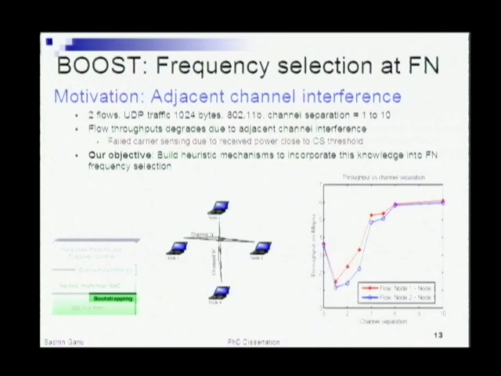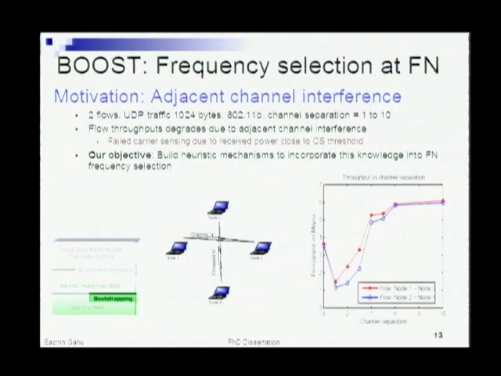So just to quickly explain how we design our bootstrapping mechanism. This was motivated by a simple experiment with two flows, actually 4 nodes. We fixed one of the flows on one channel and moved the other flow, starting with the same channel, all the way across the 11 channels of 802.11b. The idea was to see how channel selection impacts each flow. If you look at the figure on the right, when the flows are on the same channel, indicated by a channel separation of 0, their throughputs are roughly the same. The MAC protocol makes sure that each of them gets a fair share of the throughput, around 3 Mbps for an 11b network.